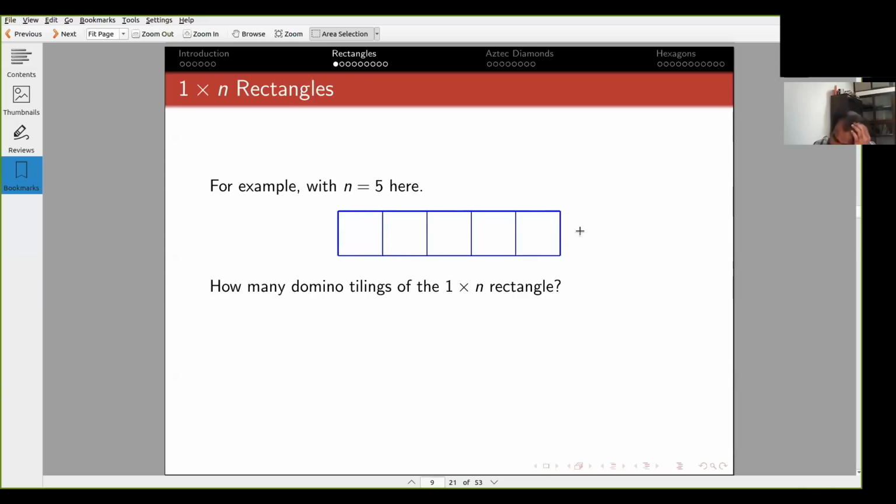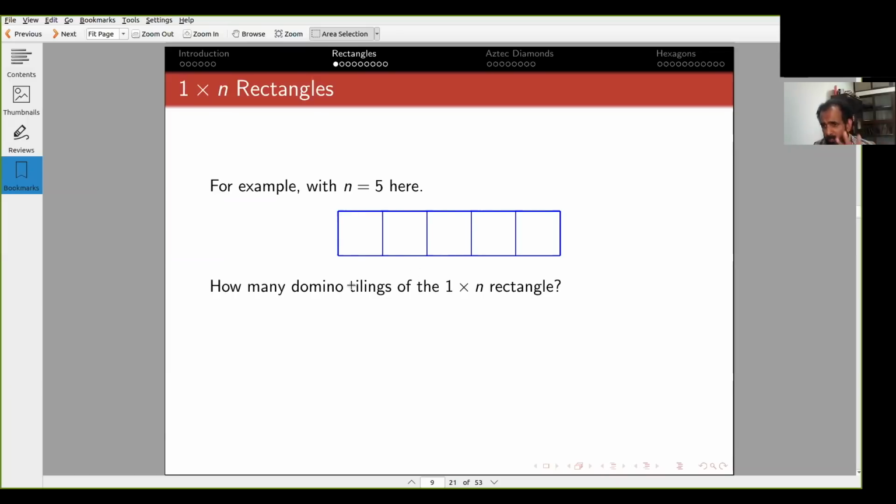On the other hand, suppose this cell were not there, so I was looking at n equals 4, then I do exactly what I just did. I tile the first 2 cells with 1 domino and I tile the next 2 cells with 1 domino and I'm done. This cell is not there for n equals 4. It's only these 2. And now I have tiled the region.